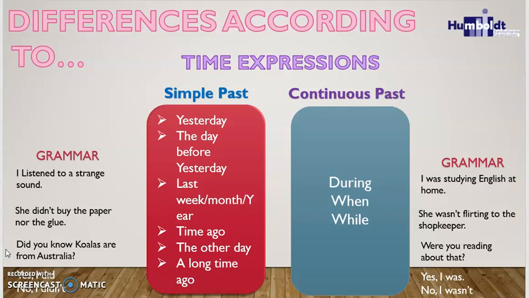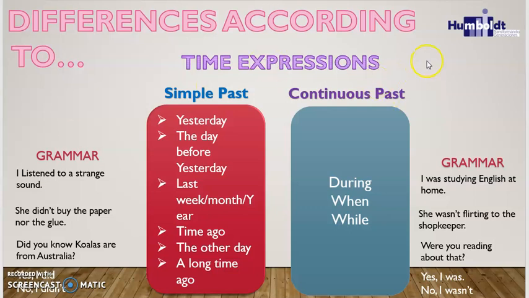And we have two different ways to express the answer in a short way. We can say, yes, I did. That means sí. Or no, I didn't. That means no. Remember that in the simple past, according to the grammar, we use the auxiliary did to make negative sentences and questions. Okay? We don't use it in the positive sentence. We use the verb in the past form, according to the list of irregular verbs, the second column.